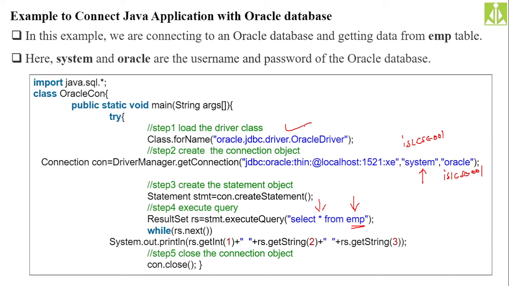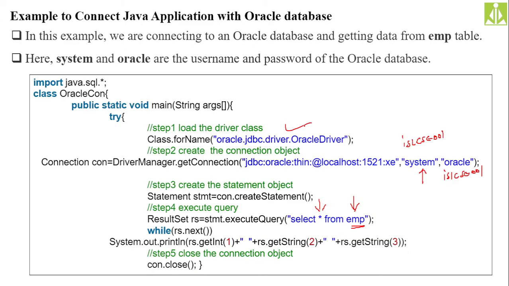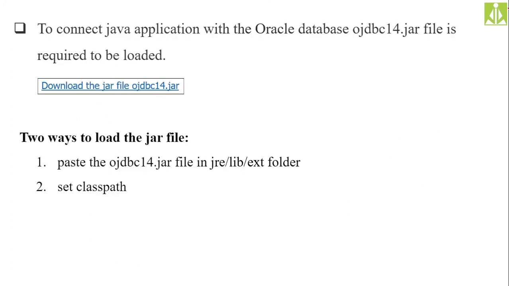Okay, so first we will type this program and try to compile it. Once this program is successfully compiled, we will go for execution. The execution procedure is, as I said, for Oracle, to connect the Java application with Oracle database. Here the statement is clearly mentioned, you can see. To connect the Java application with Oracle database, we need this particular jar file. This jar file is nothing but the driver program.